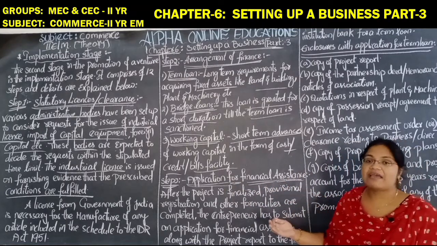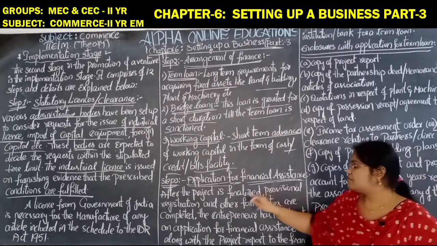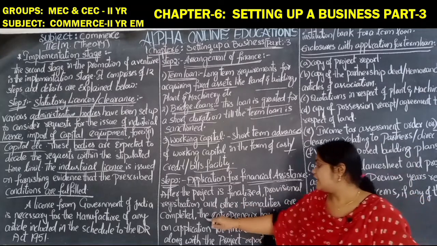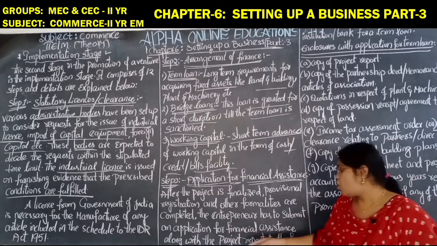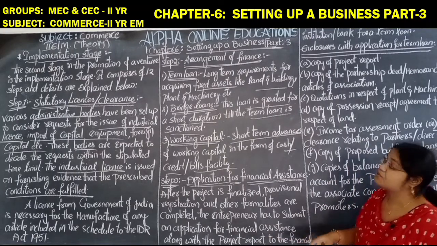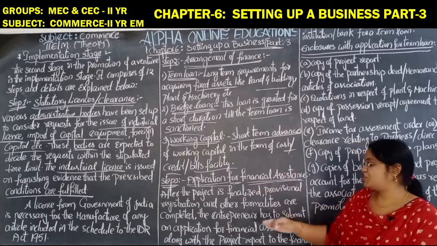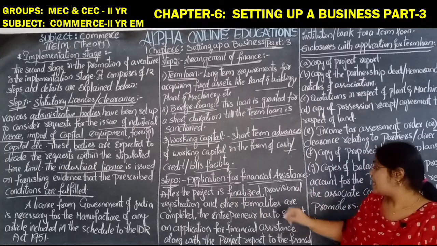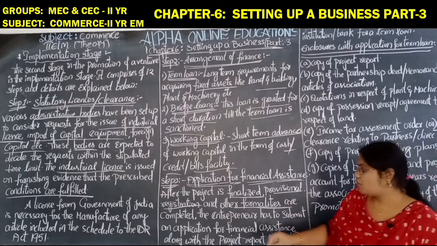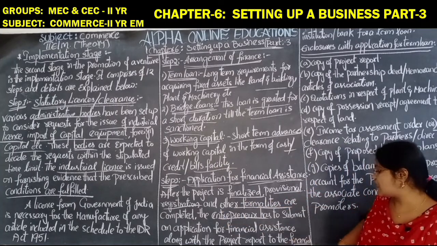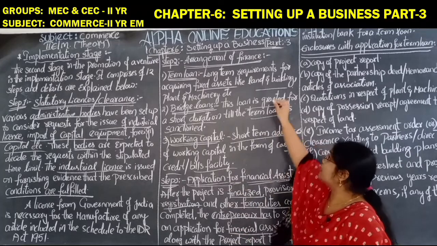Next, step 3: application for financial assistance. After the project is finalized, and provisional registration and other formalities are completed, the entrepreneur has to submit an application for financial assistance, along with the project report, to the financial institution or bank, in order to get a term loan.